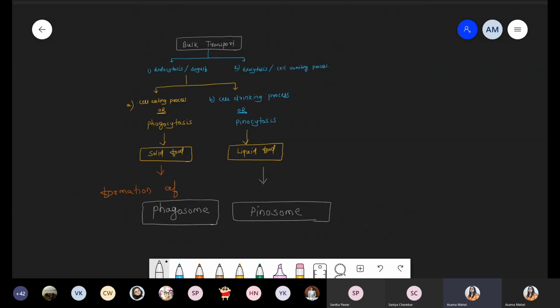Endocytosis, also called the engulfment process, is divided into two types: cell eating process and cell drinking process. Cell eating, phagocytosis, forms the phagosome, that is a vesicle which contains solid food. The cell drinking process is called pinocytosis, and during pinocytosis there is a formation of pinosome, and pinosome means the vesicle which contains liquid food. Got it? And the other point is the cell vomiting process, or the exocytosis process. This point is clear, everyone? Yes, ma'am.